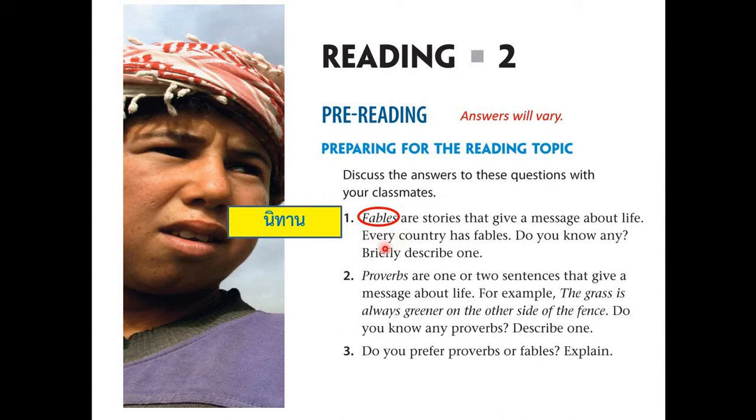Okay, next we have here proverbs. Proverbs are one or two sentences that give a message about life. For example, the grass is always greener on the other side of the fence. So this is proverbs in Thai. Please take note. So proverbs are all about messages. So these two kinds of literature will teach us a message or a lesson about life. When you say proverbs, somehow it's just a short saying about life and the reality of it.